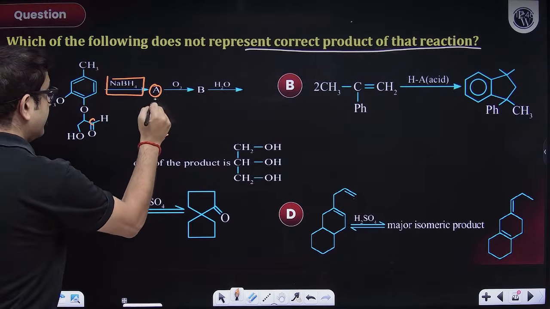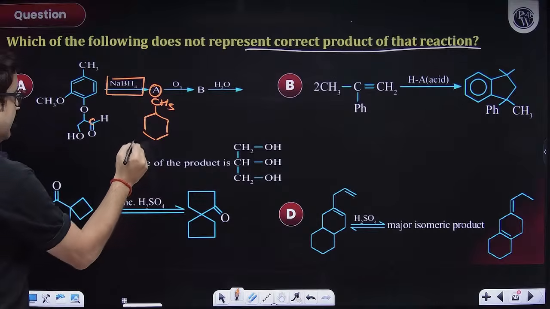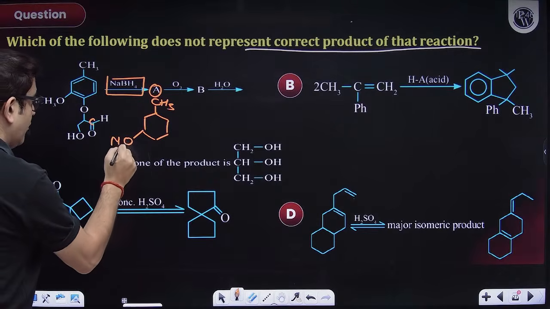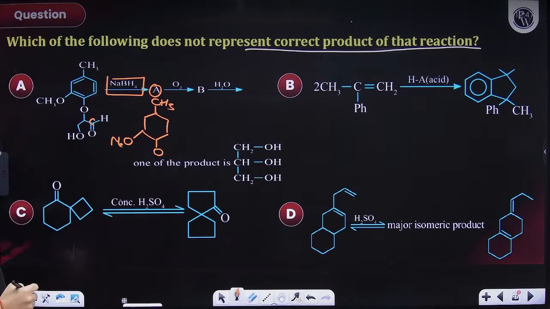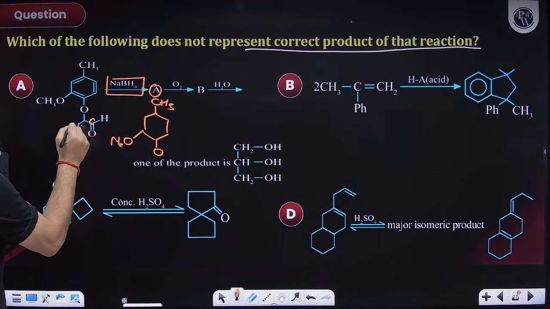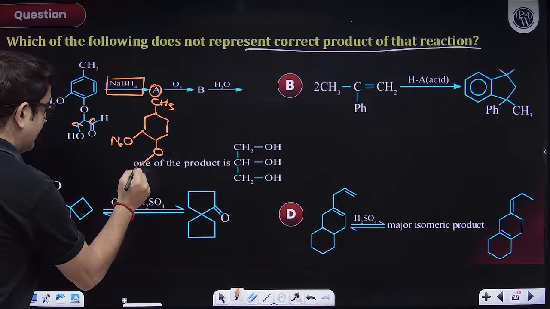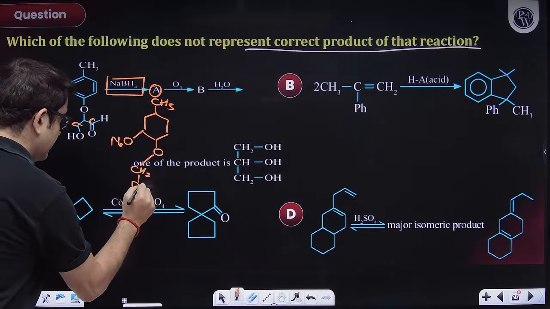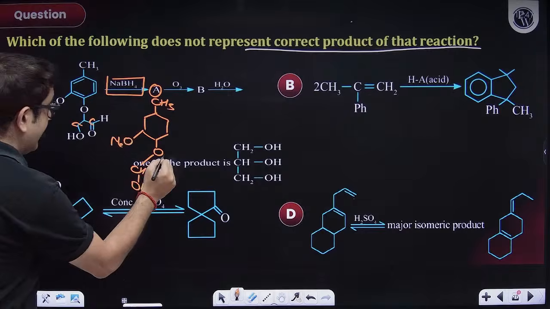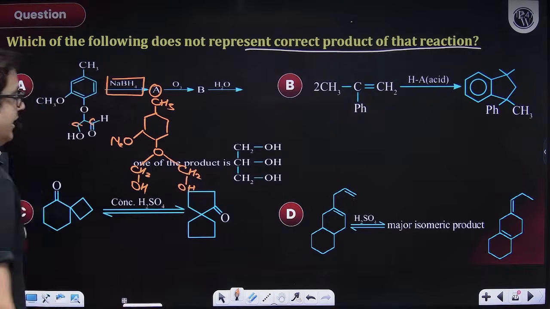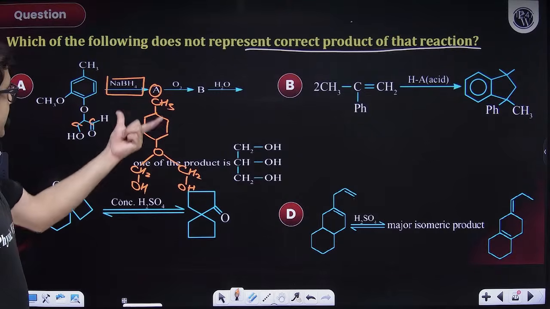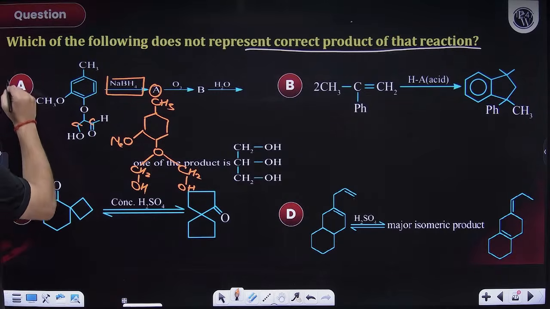6-membered ring. Then I have a CH3. Then I have OMe, which is an ether. Then I have this oxygen. This oxygen is having carbon, which is CH2. So at this side it is having CH2 with OH, and on that side that aldehyde will also be getting reduced and forming corresponding alcohol. So this is my A. I'm talking for reaction A first, okay?